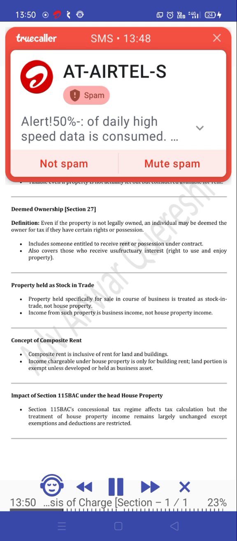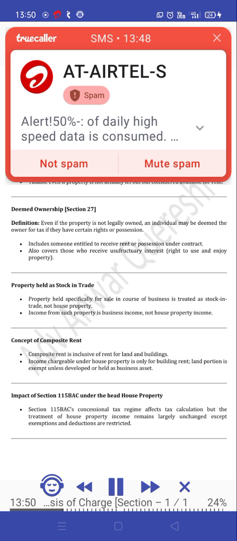Property held as stock in trade. Property held specifically for sale in the course of business is treated as stock in trade, not house property. Income from such property is business income, not house property income. Concept of composite rent: composite rent is inclusive of rent for land and buildings. Income chargeable under house property is only for building rent. The land portion is exempt unless developed or held as a business asset.